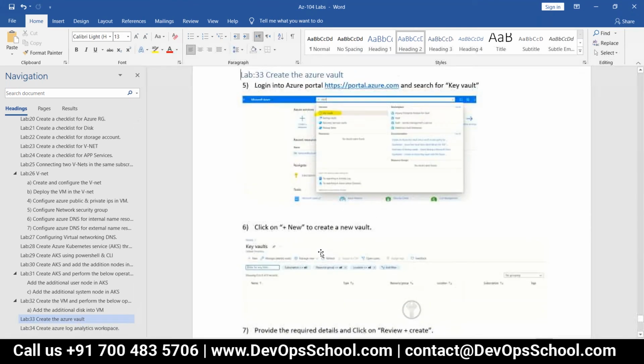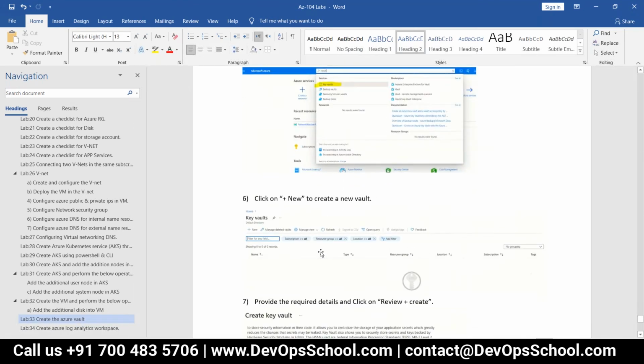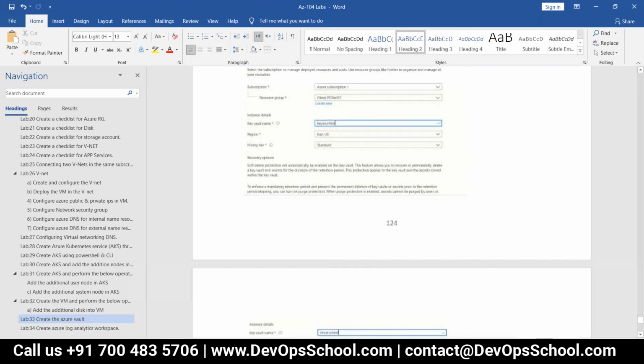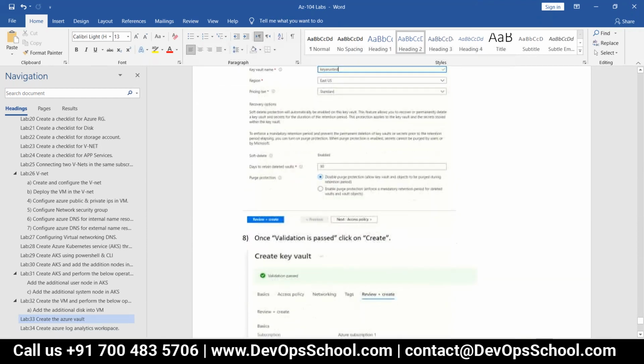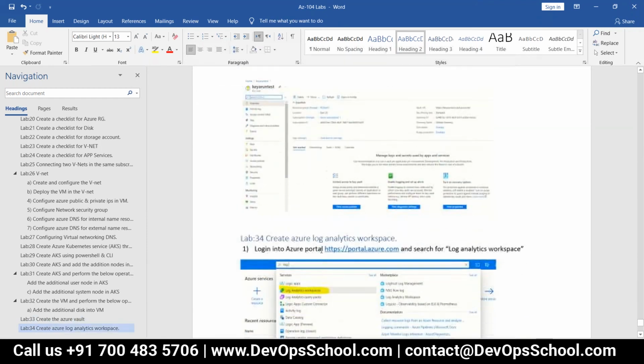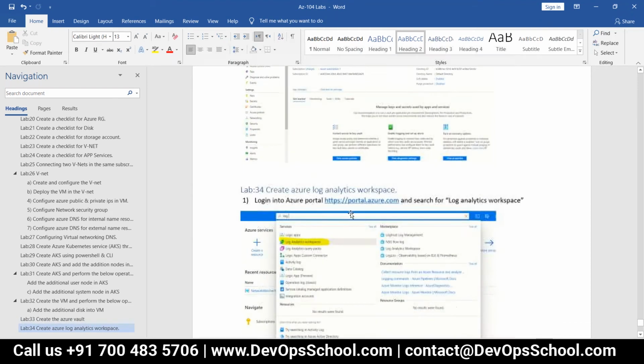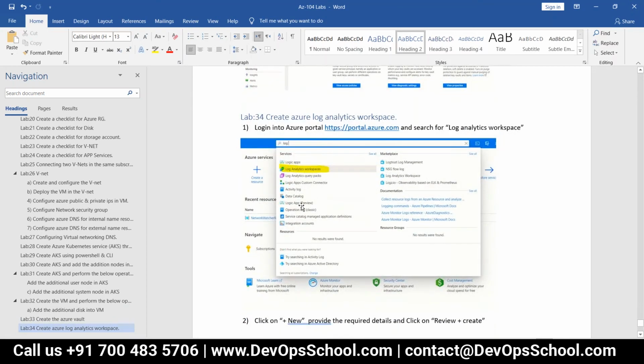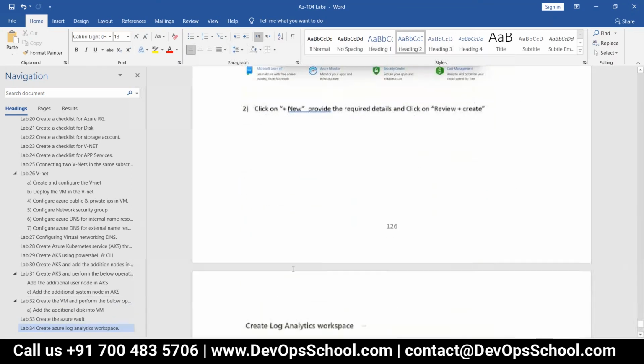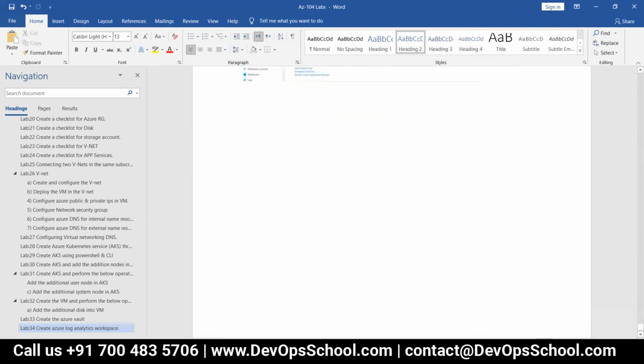Whatever the final thing is, I've done, but I didn't add much. Then Log Analytics Workspace, this I have done. That's all.